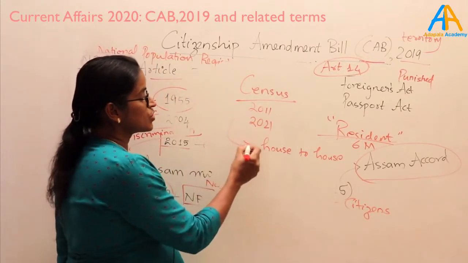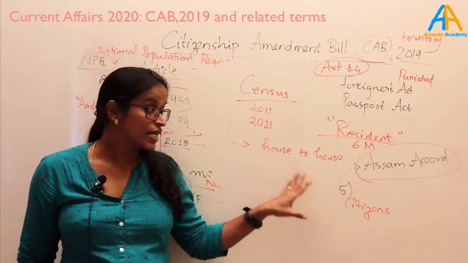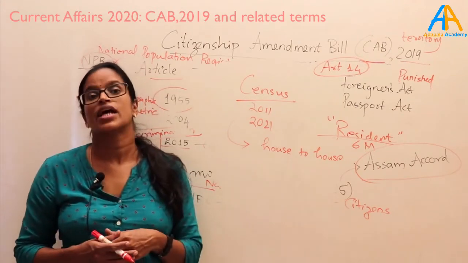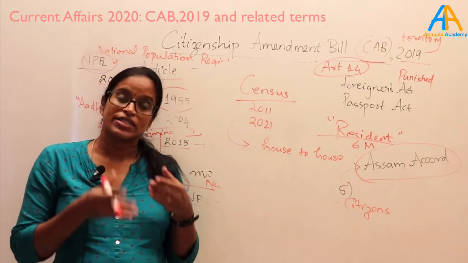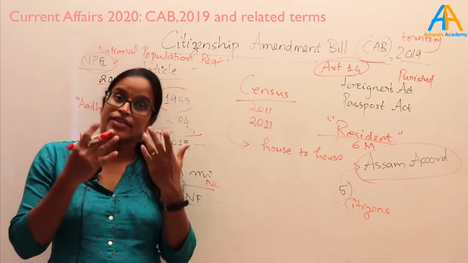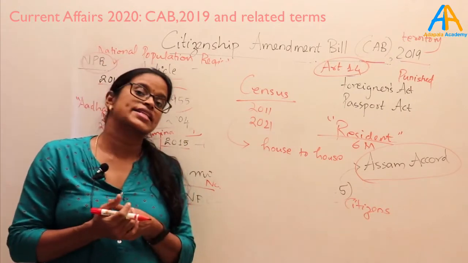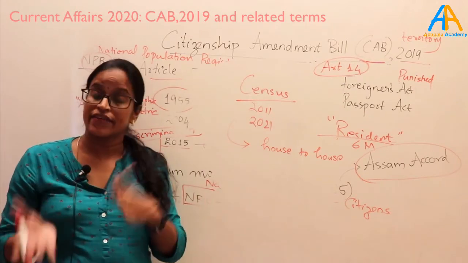This 2021 census has come up with a lot of advancements, like using digital technology on a large scale for enumeration of the data. Mobile phone applications are given to the enumerators. On the site itself, they will enter the data. It will go to the central registry. There they can check for duplication, then for correction and sharing with other departments.